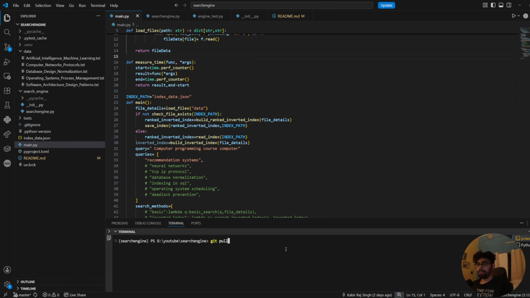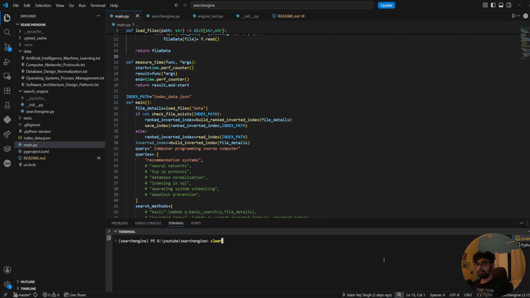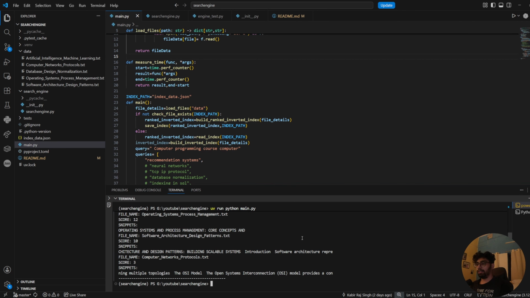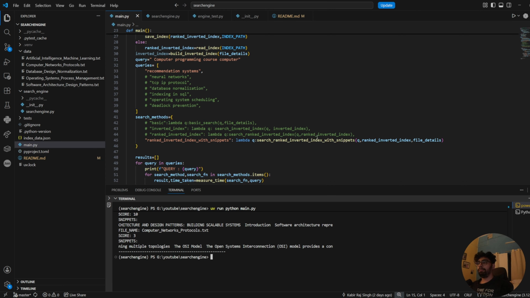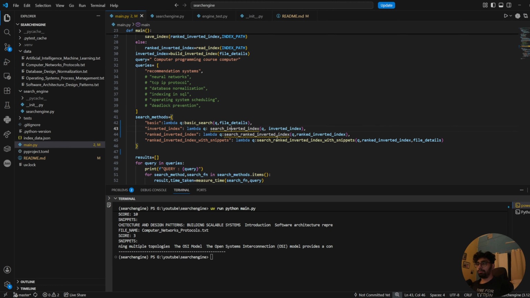Okay, first of all, let me just run the app using UV. Okay, clear. All right, let's run the app. So yeah, this is the app which is running right now. And as you can see, we disabled these searches, so we are going to enable them back. But these are going to give us errors. Let us quickly import these.